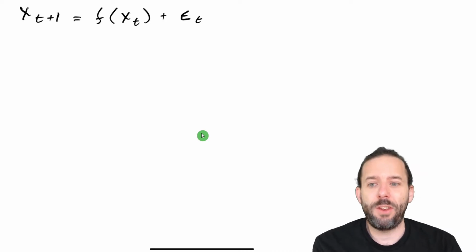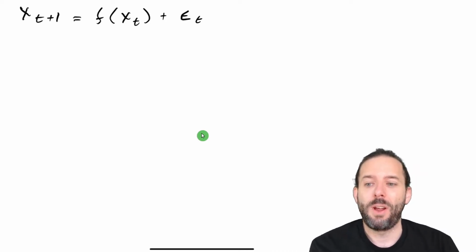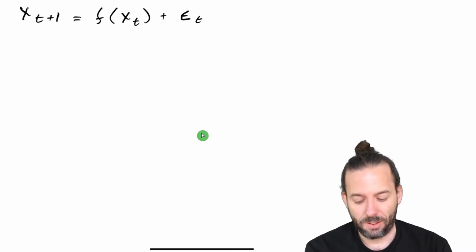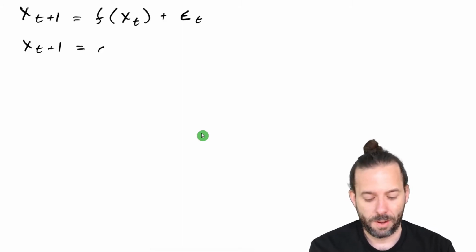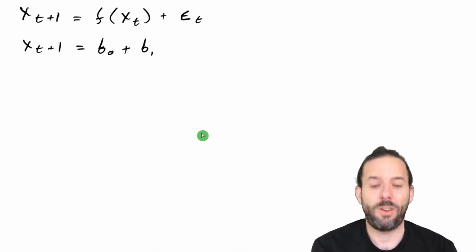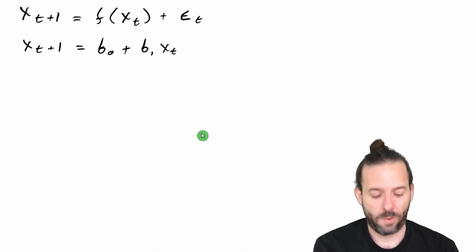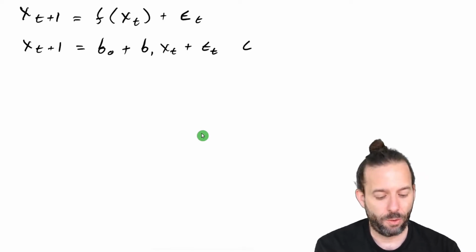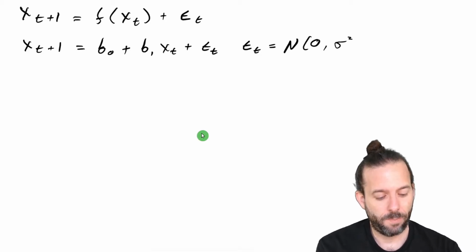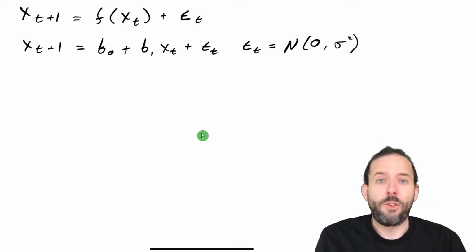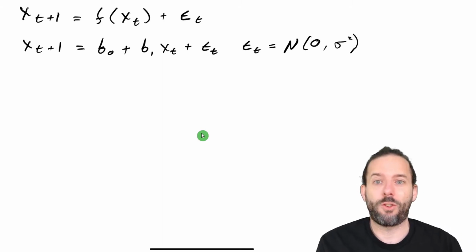And the simplest version of this, the kind of simple AR1 model that we've been using so far, is to say that x at t plus 1 is equal to some constant or mean value plus some coefficient times x at t, plus an error term, and that error term that we've used so far is normally distributed error with a mean of 0 and some variance. So that's what we'll use for our starting process model.